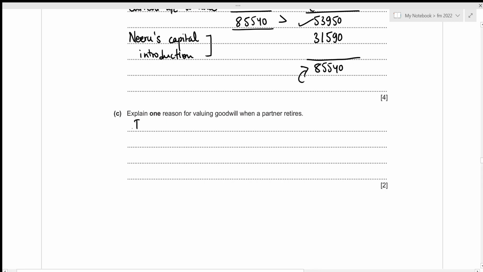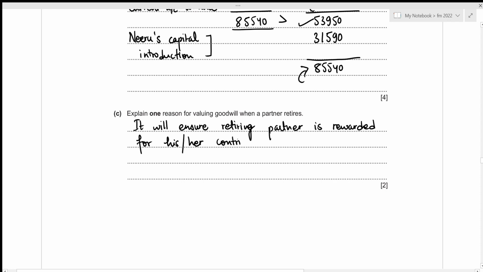It will ensure retiring partner is rewarded for his or her contribution to the success of the business. Alright, this concludes the third part of this question. Now we can move towards the fourth one.